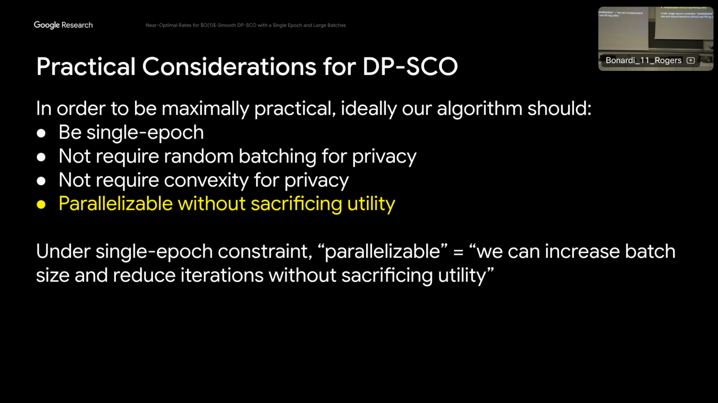So for example, if I want to use a batch size of square root n, I need to use at most square root n iterations to preserve the single epoch constraint. So really what I mean by parallelizable here is I should be allowed to increase the batch size and decrease the number of iterations without making a sacrifice in utility.